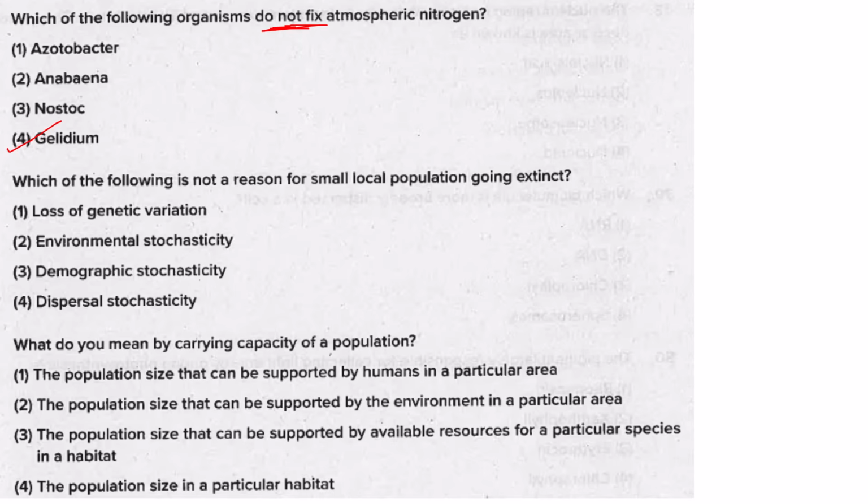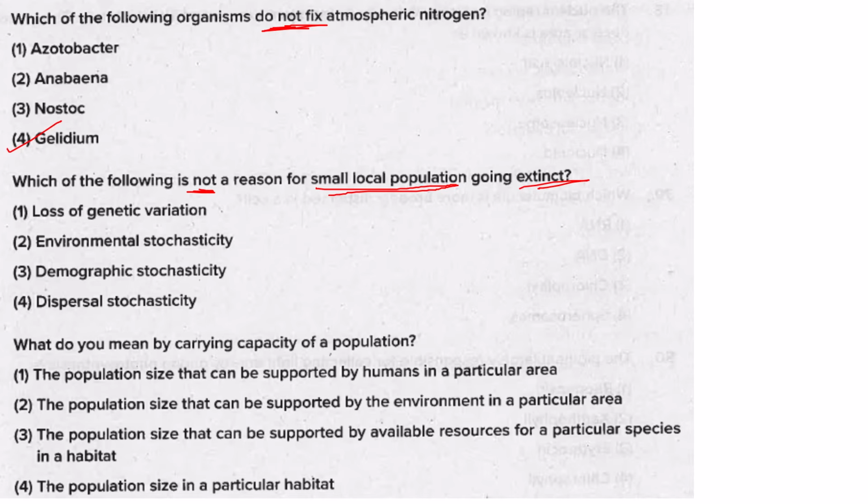Which of the following is not a reason for small local population going extinct? Now what is this small local population?